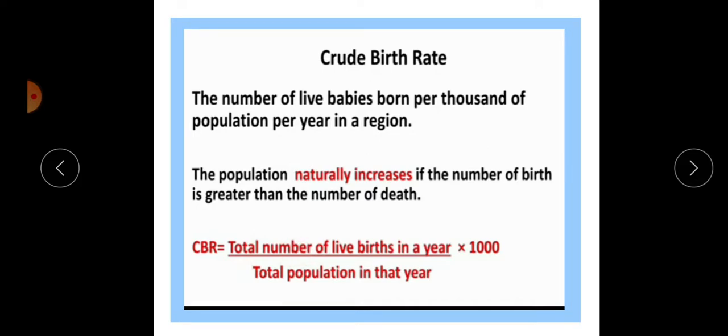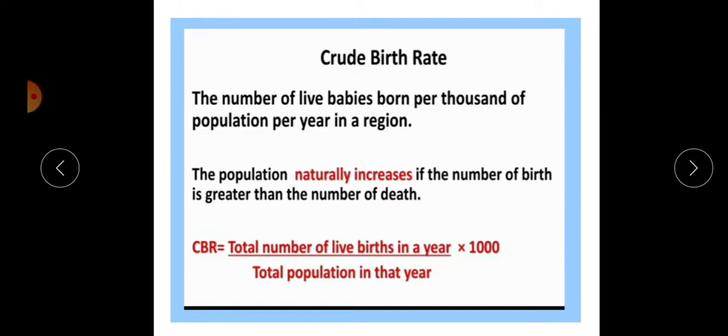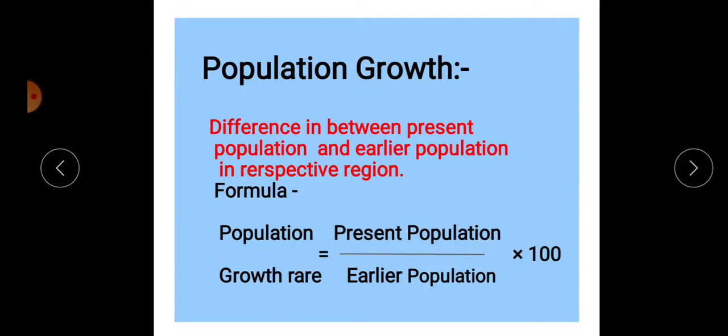There is a formula: the total number of live births in a year divided by the total population in that year, multiplied by 1000. We can find out the crude birth rate of any region for a year per 1000 population.